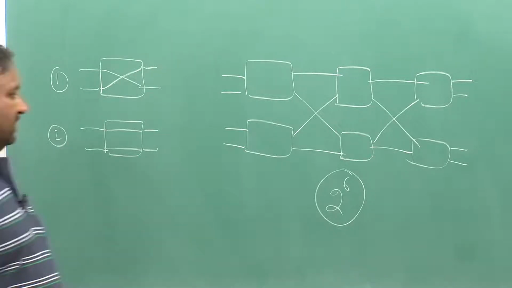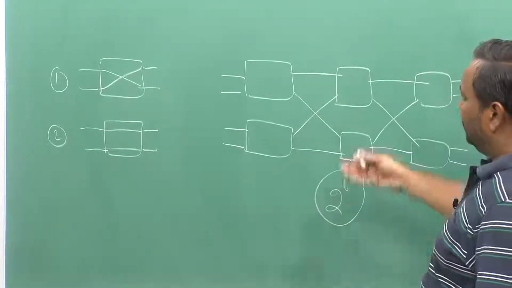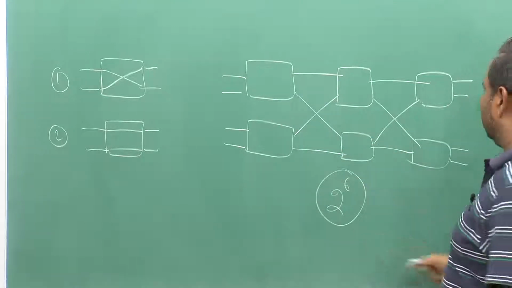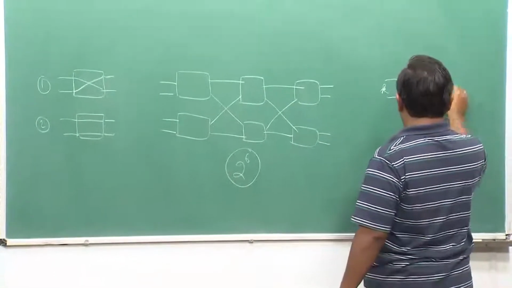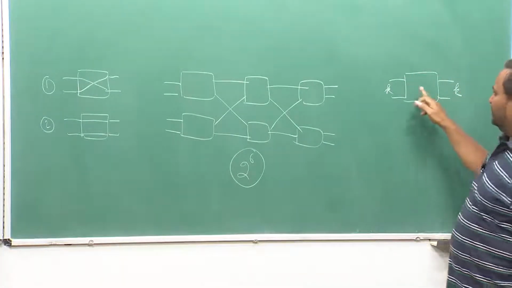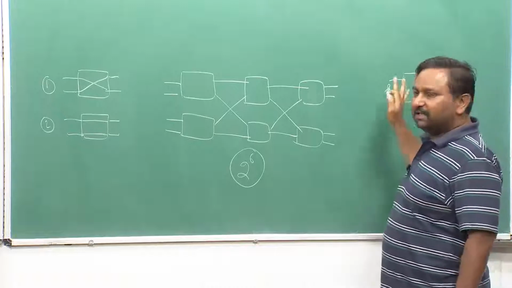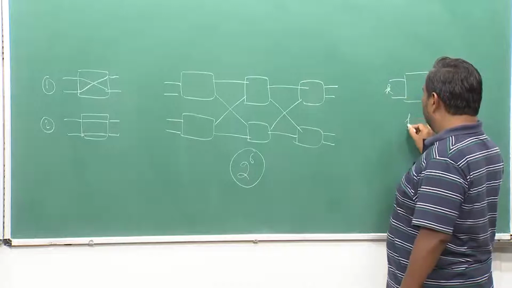If you have any switch, and it is not a 2 by 2 but k by k, the total number of possible combinations with which connections can be mapped, if it is a strictly non-blocking crossbar, will be k factorial.